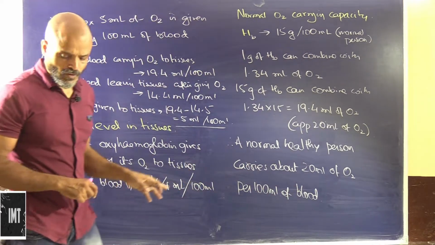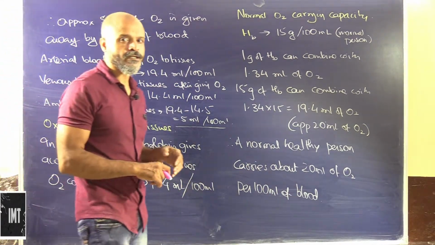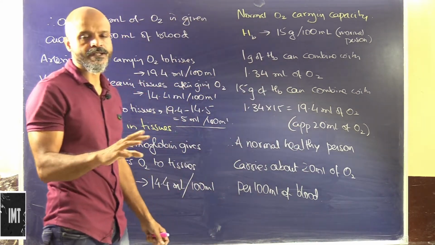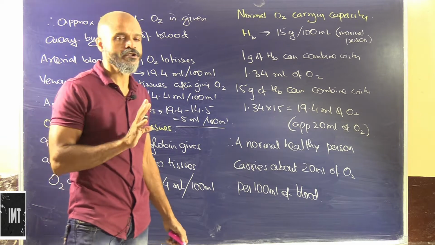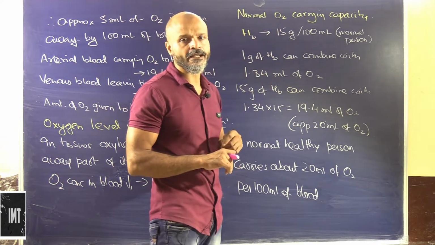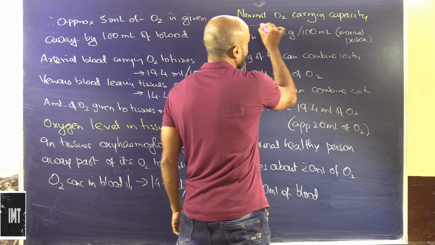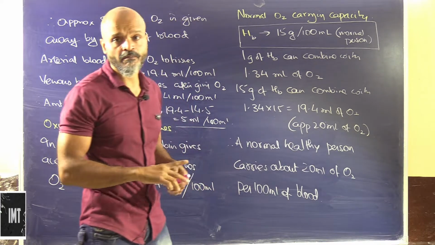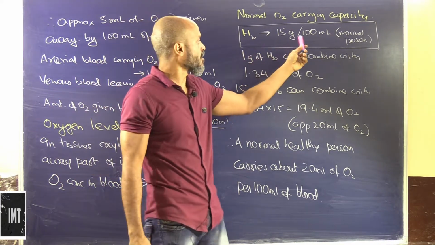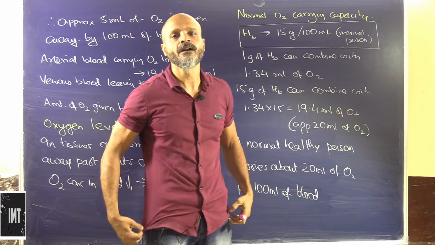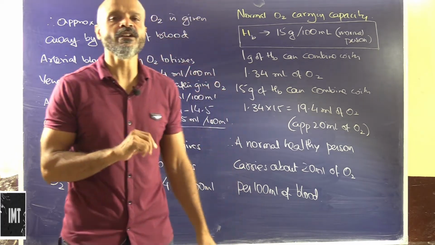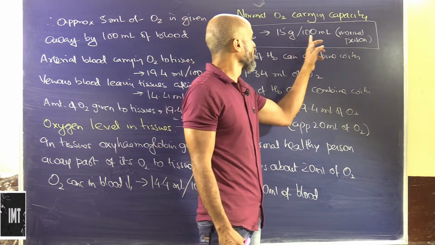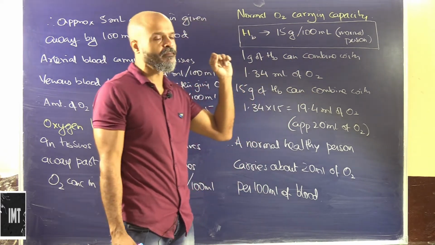Alright, so a quick look into what is basically the oxygen that is carried by the oxygenated blood, and vice versa, what is the oxygen of the deoxygenated blood. So normal oxygen carrying capacity: we know that the hemoglobin, which is present as a pigment in blood, is approximately 15 grams per 100 milliliter of blood. This is the content of hemoglobin, and this is basically the oxygen carrier.